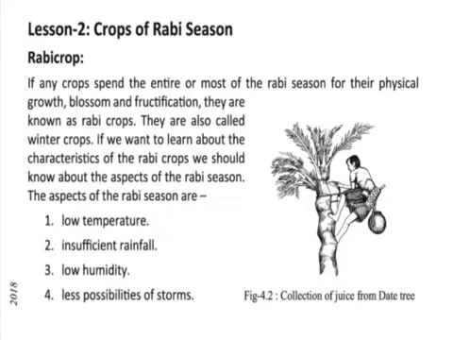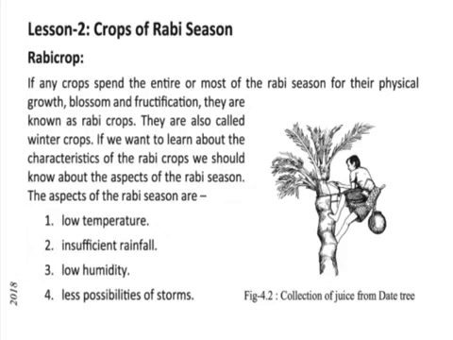That means any crops which last the whole Rabi season for their physical growth, blossom and fructification are known as Rabi crops. They are also called winter crops, because they are sown in the winter and we can reap them in the time of winter. If you want to know about the features or traits of these Rabi crops, we should know about the characteristics of the Rabi season.